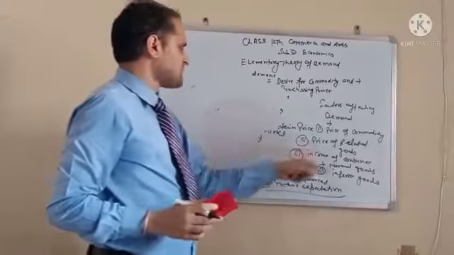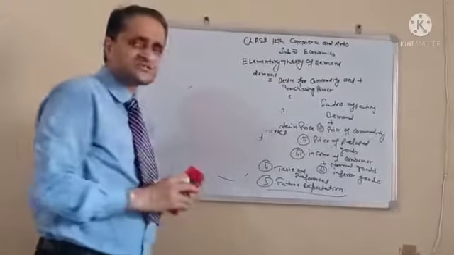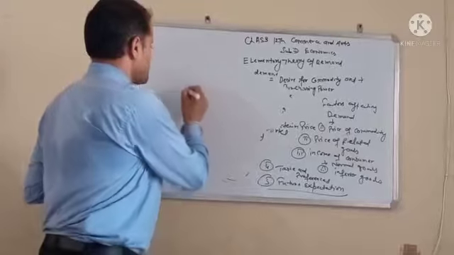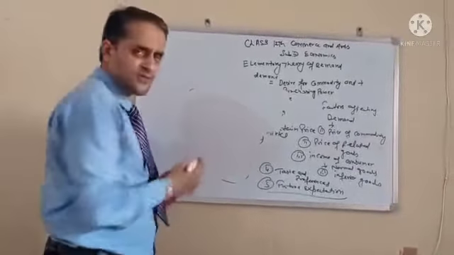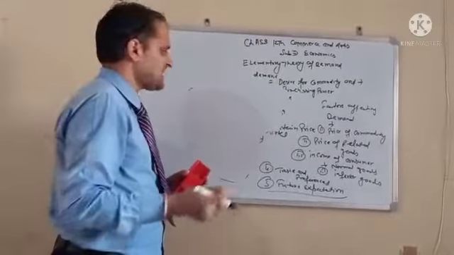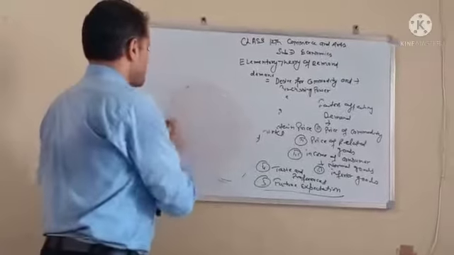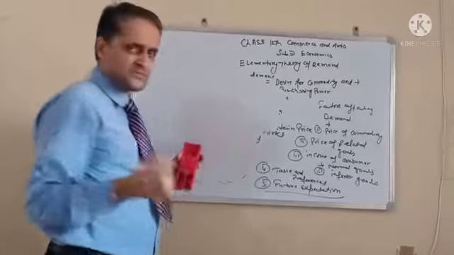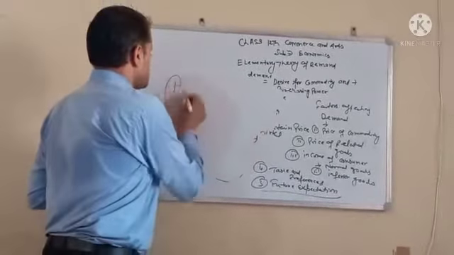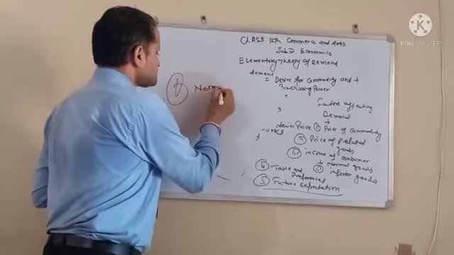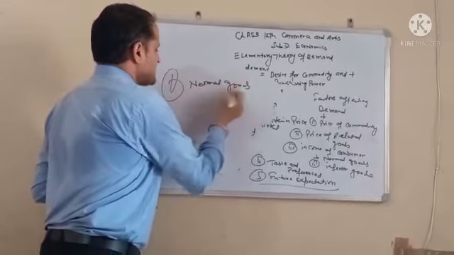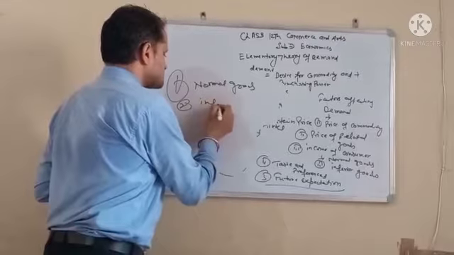Next is the income of the consumer. Demand is also affected by the income of the consumer. Normally, whenever the income of the consumer increases, demand increases, and vice versa. But there are two types of goods we will discuss here. One is normal goods, and the second is inferior goods.